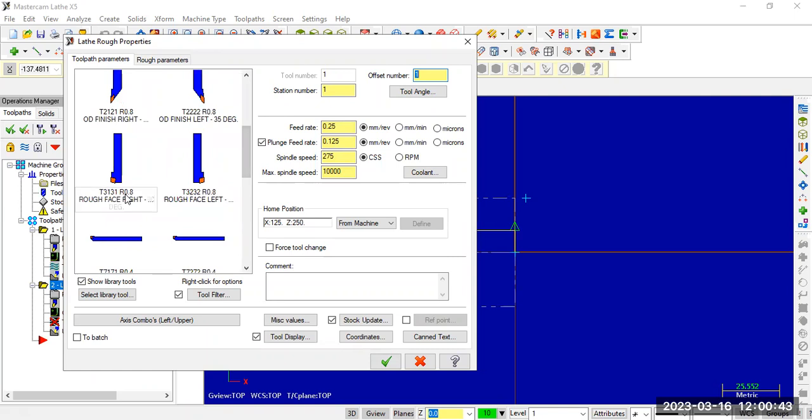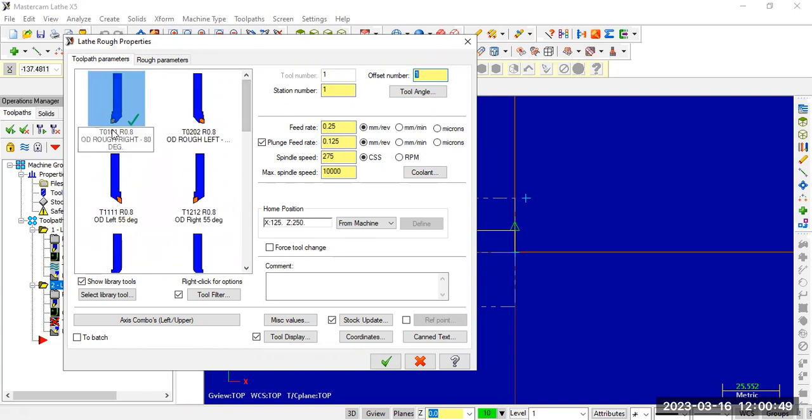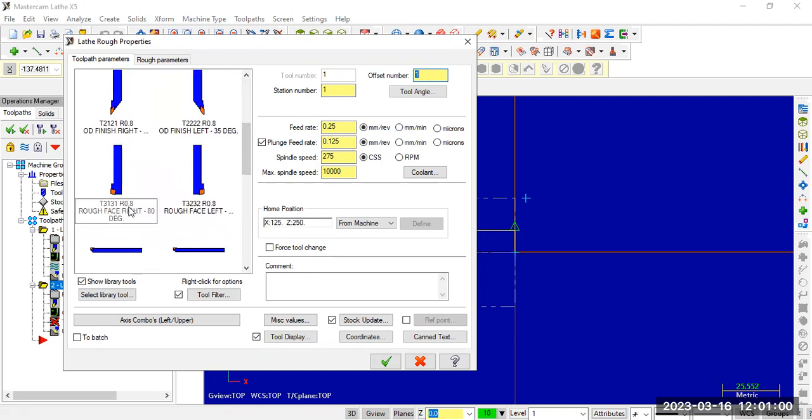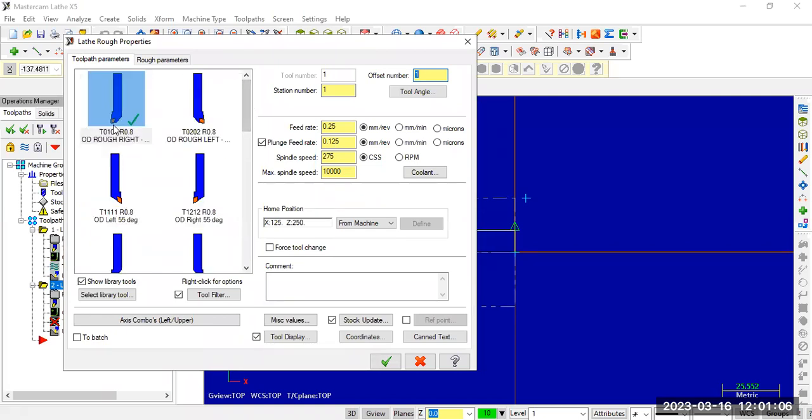In the previous operation, we used a face right facing tool. So in this operation, we need to use the rough right tool. Here, rough right tool.